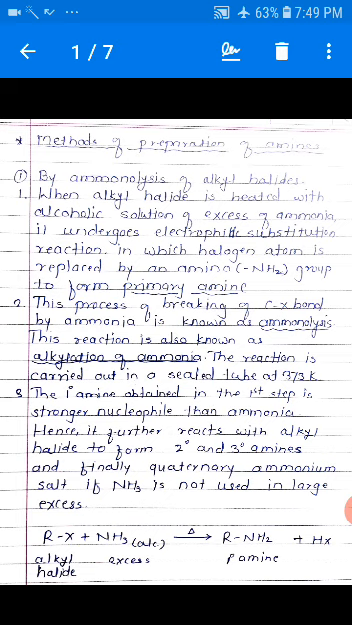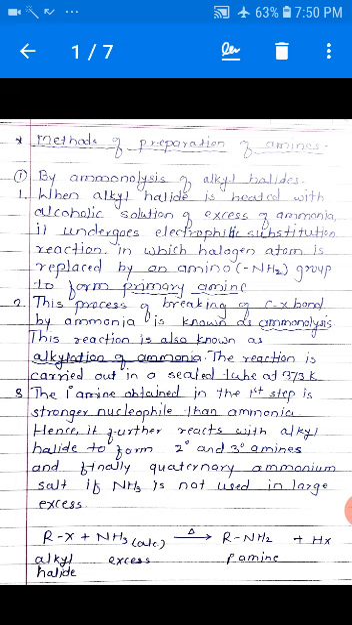The primary amine reacts with alkyl halide to form secondary amines. These secondary amines again react with alkyl halide to form tertiary amines, and tertiary amines again react with alkyl halides to form quaternary ammonium salt. That means there is the formation of a mixture of primary, secondary and tertiary amines along with quaternary ammonium salt if ammonia is not used in large excess.